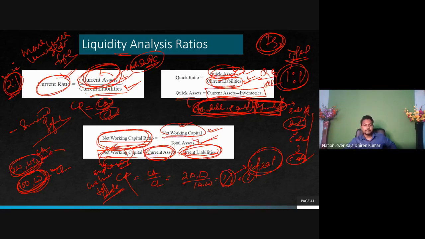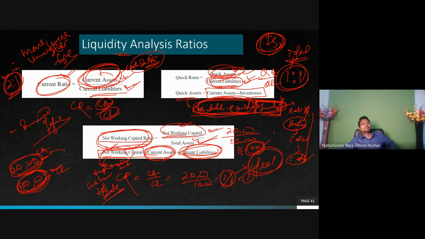This is the thing. Suppose net working capital is 2 lakhs, divided by total assets 5 lakhs. Understand the points? So 2 by 5, 40%. That means we have 40% surplus cash till date in comparison to assets. This is the thing. So here we can say in a nutshell that